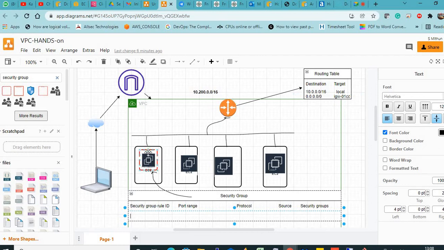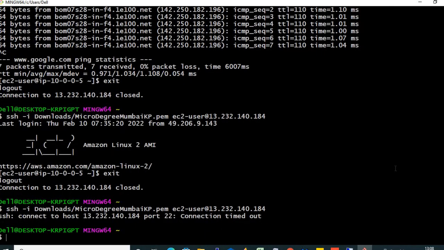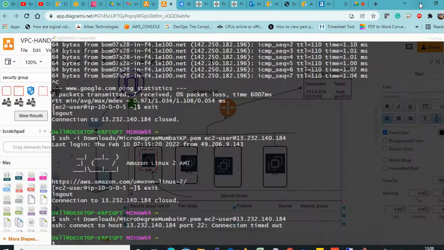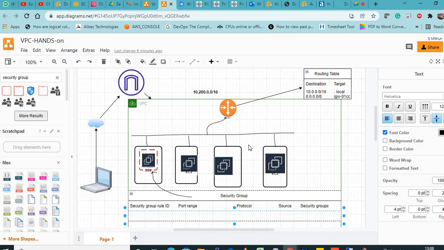It sends to this EC2, but it sees the rule here. Oh, I am not supposed to enter the EC2, so it drops here. So that is what is happening. The connection times out. So this is the way you should analyze the connection.